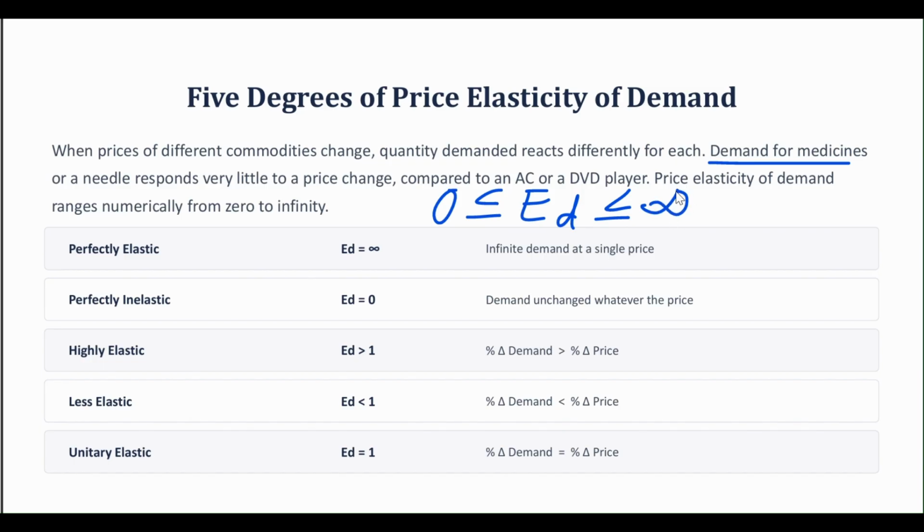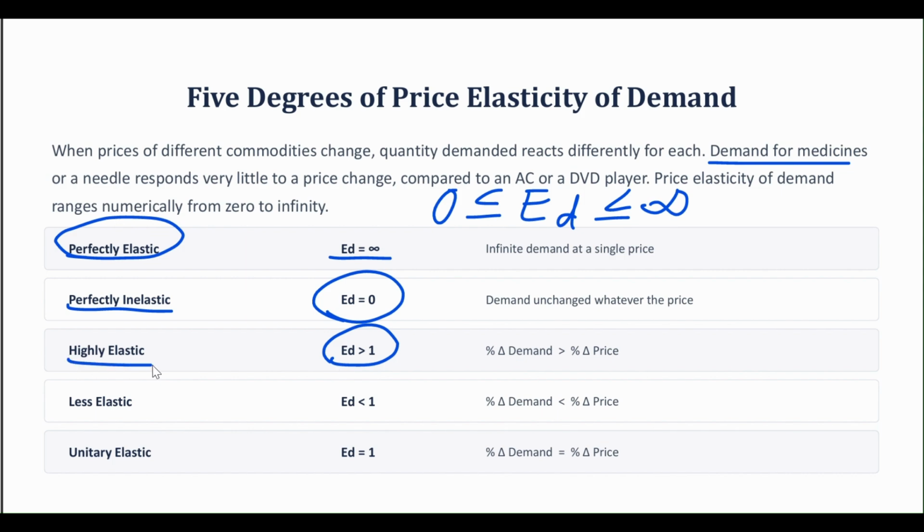If your elasticity of demand is infinity, it is a perfectly elastic case. If it is 0, it is perfectly inelastic. If it is greater than 1, highly elastic. If it is less than 1, less elastic. And if it is equal to 1, it is unitary elastic. We are going to see these cases one by one.